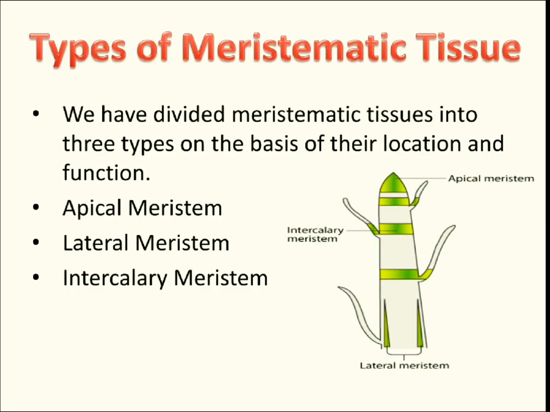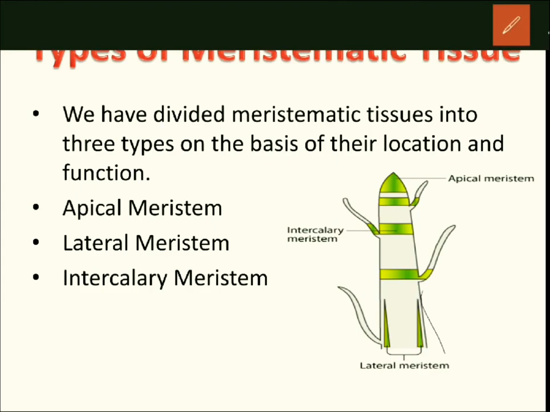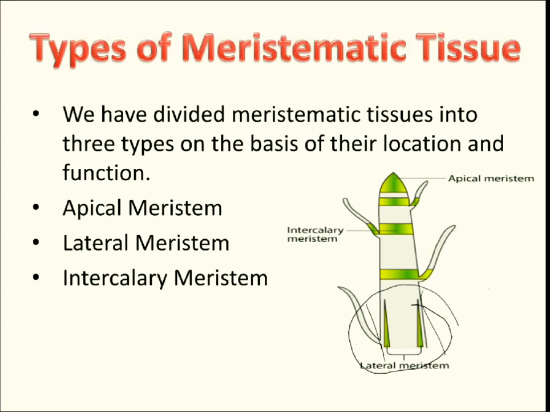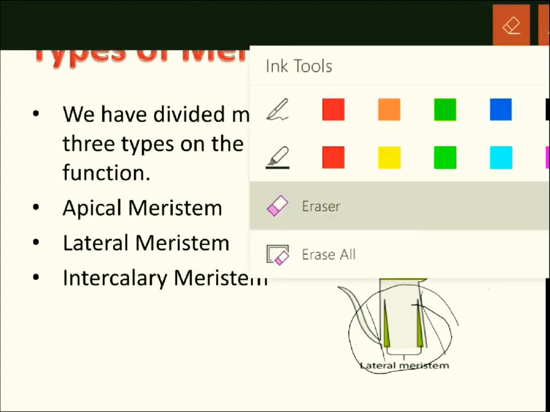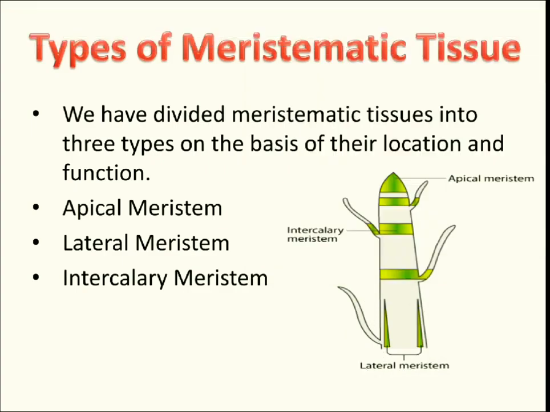Okay, second one is lateral meristem. Here in this picture you can see lateral meristems. It helps the plant to become wider, to increase the width of the plant. Okay, one more is there, which is called intercalary meristem. This intercalary meristem helps the plant to grow new branches, to develop and grow new branches in a direction other than the one the main shoot is growing.